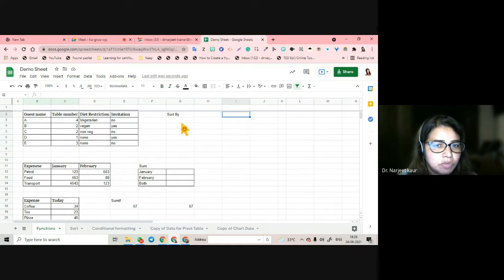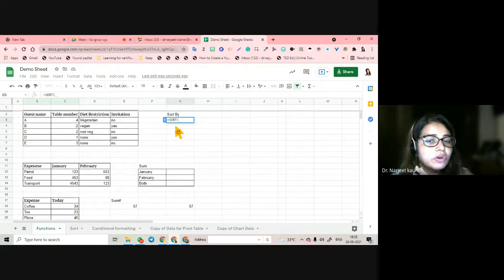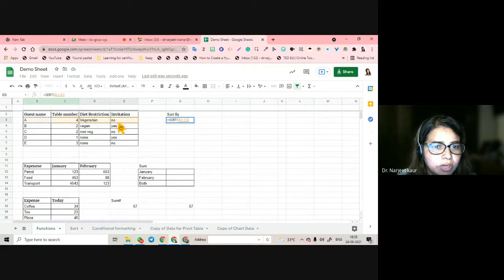Let's do that. So what I'm going to do is we start with an equal to sign. Any function has to start with the equal to sign. I write sort. It will show up all the functions that I'm trying to insert. I click on insert, and now we do not have to remember anything about how the data works. You just have to make the syntax by clicking on the original data. So what do I want to sort? I want to sort this whole data, comma.